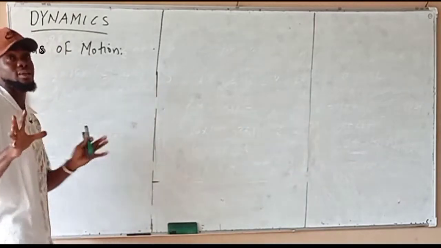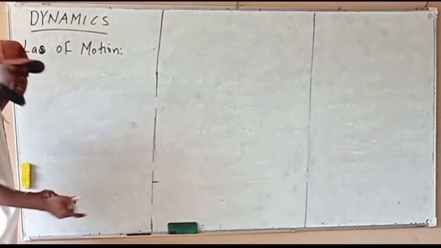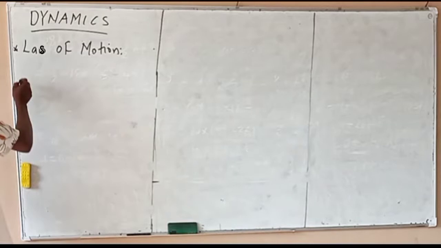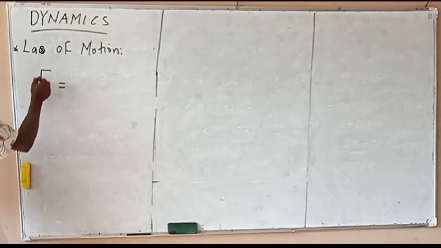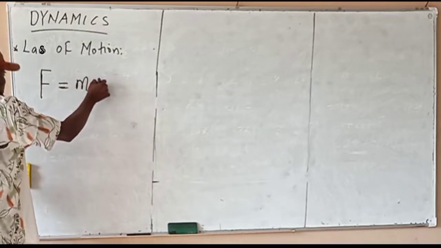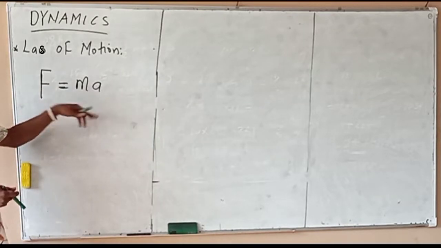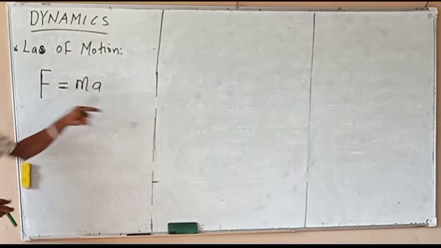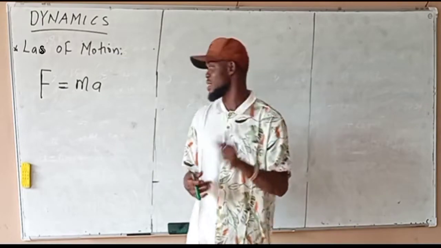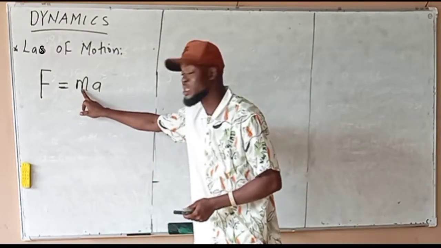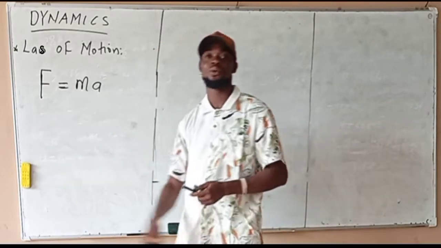Now, from Newton's second law of motion, the rate of change of momentum is directly proportional to the applied force, we can say that the total force on the body is equal to MA. This is from Newton's second law of motion. This means that the rate of change of momentum is directly proportional to applied force. So the constant will be taken as 1, or unity. This is mass, this is acceleration, this is force. The mass times the acceleration of the body will give you the force on that body.